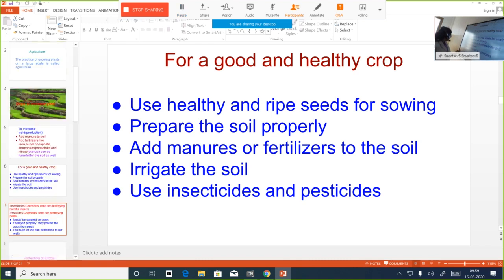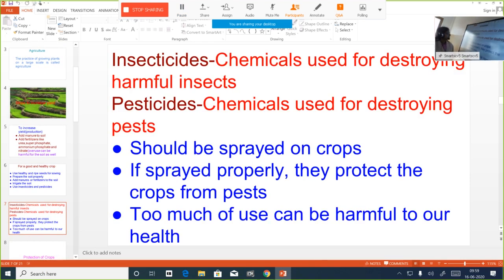Now what is an insecticide or a pesticide? Here you have the definition. What is an insecticide? It is a chemical used for destroying harmful insects. What are pesticides? They are also chemicals used for destroying pests. Because they are chemicals, you have to be very careful regarding the amount sprayed on crops. You know that these are chemicals which are usually sprayed on crops. They have to be used only moderately.